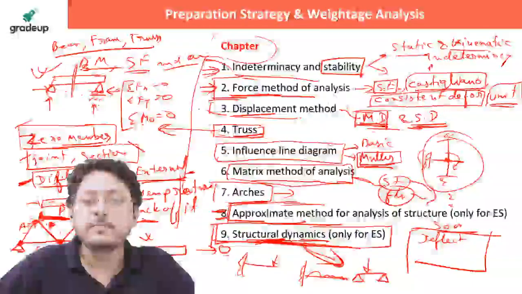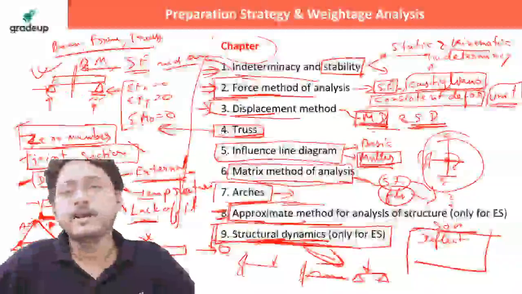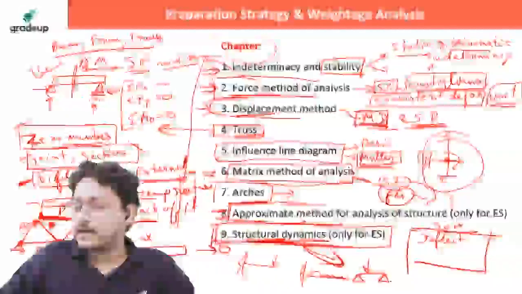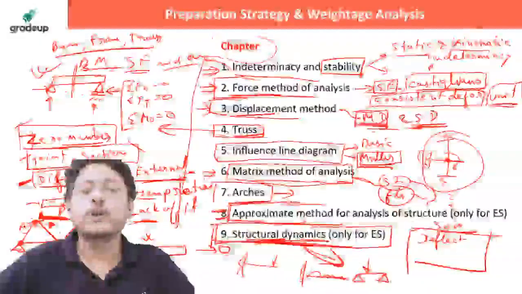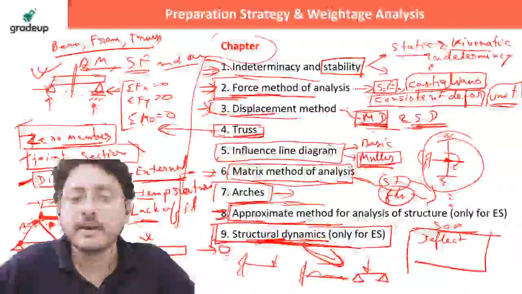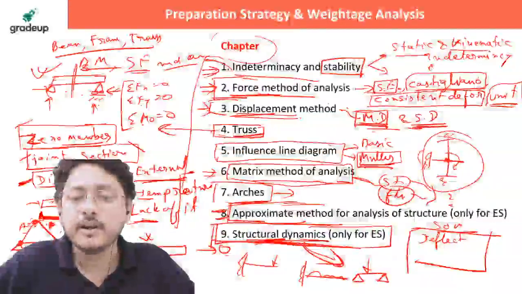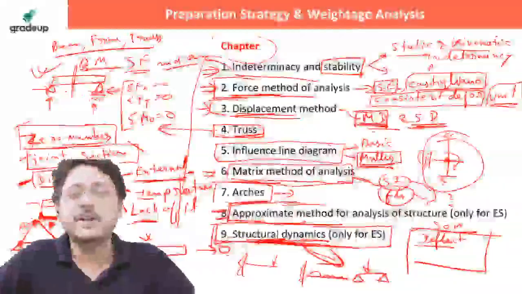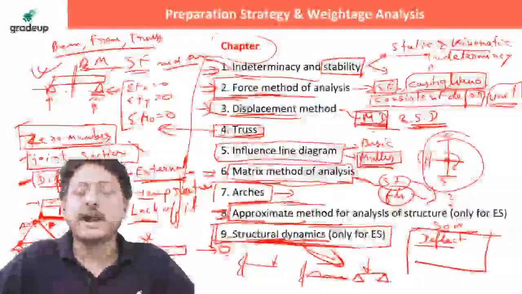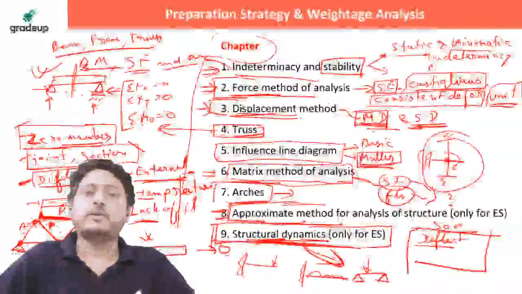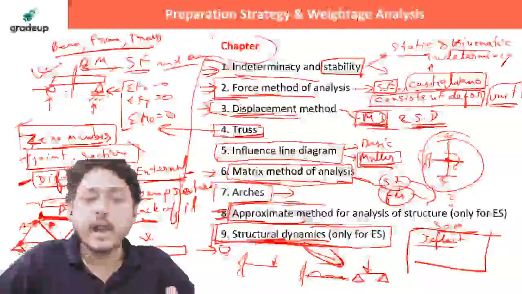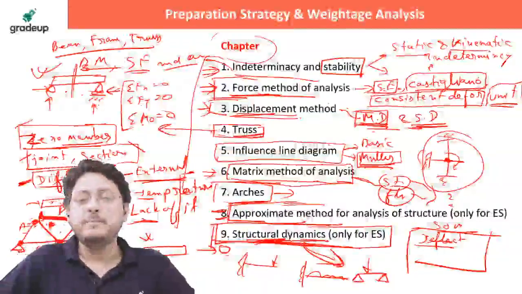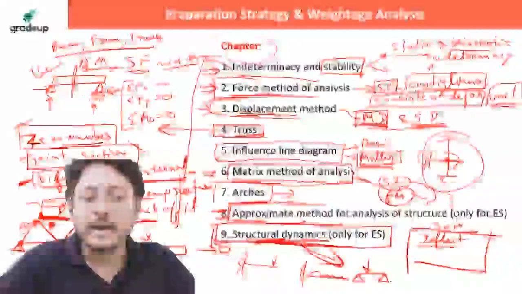Which ones? The displacement method, that is moment distribution and slope deflection, and then matrix method. So I urge and request all of you who are willing to study these two chapters, displacement method and matrix method, first go through the deflection and slope of the different standard conditions for the cantilever as well as for the simply supported beam. It will help you a lot. That's all. Now once you know the chapter and the topic, let us go to the analysis part.